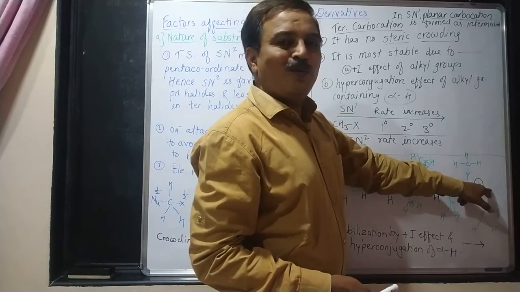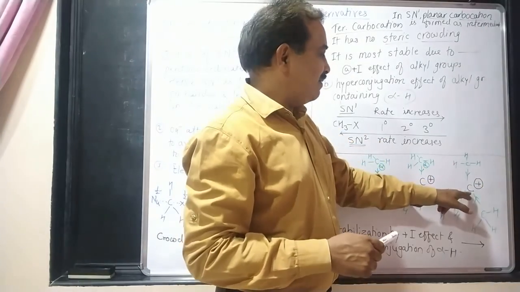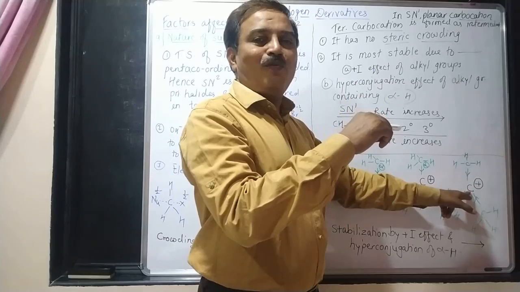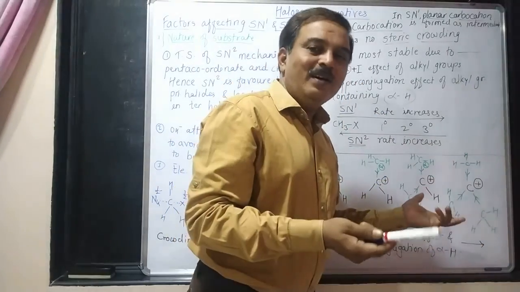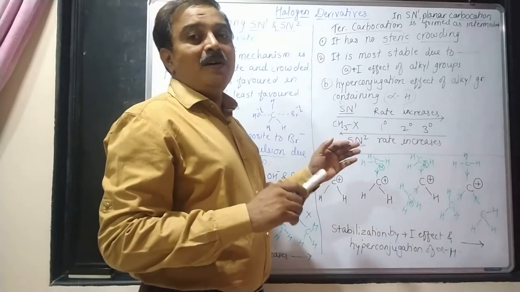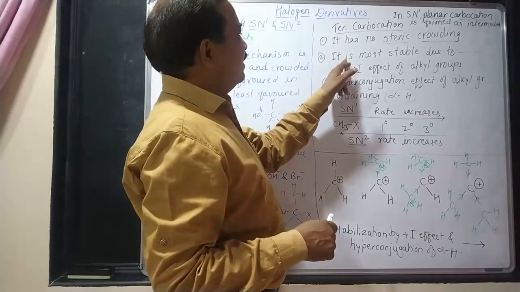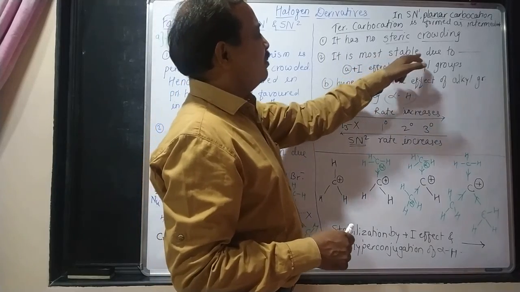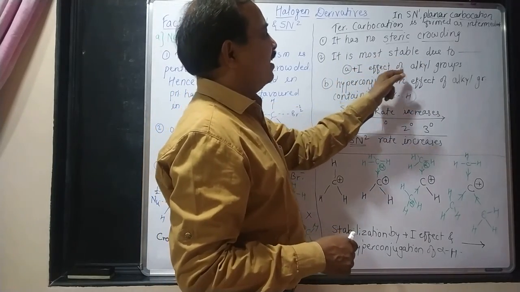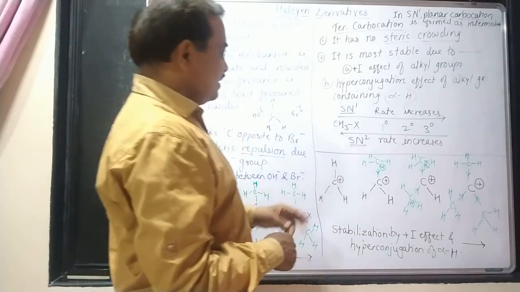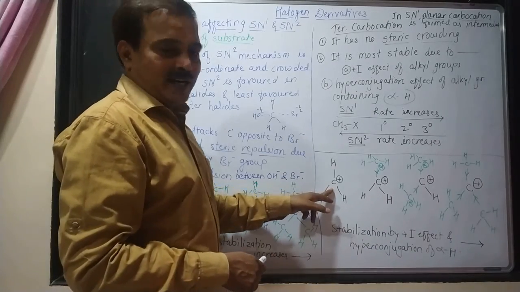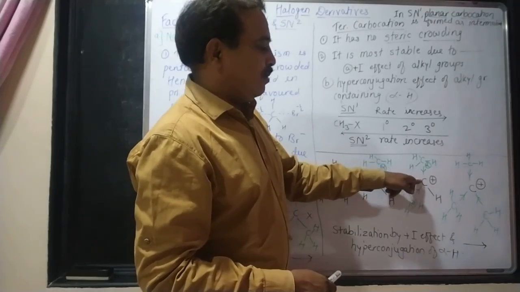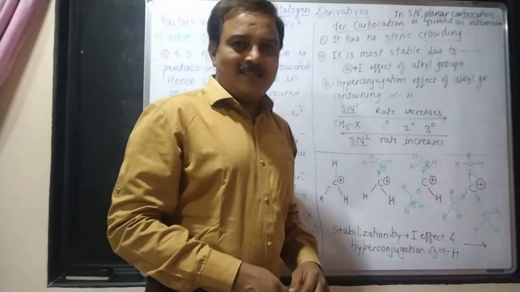There is no nucleophile. So in the slow step, whatever carbocation is formed doesn't have a nucleophile. Therefore, the approaching nucleophile will not feel any repulsion from the presence of a bulky group, and so there is no steric crowding. It is the most stable due to the plus I effect of the alkyl groups. Here, let us see the methyl carbocation, ethyl carbocation, secondary propyl carbocation and tertiary butyl carbocation.